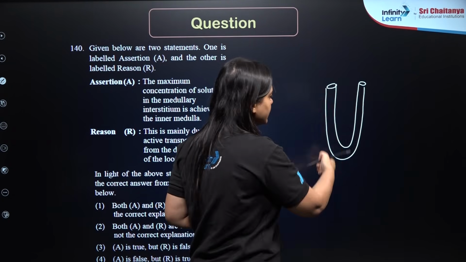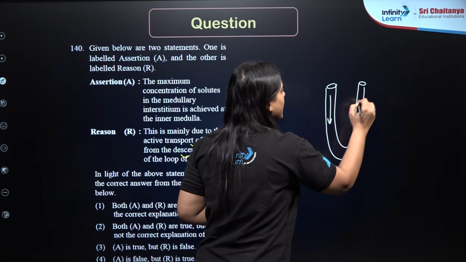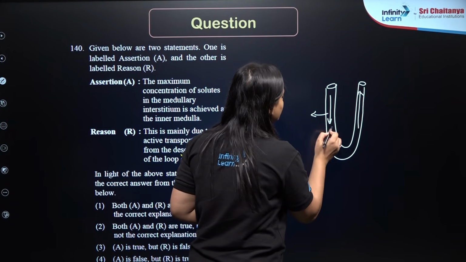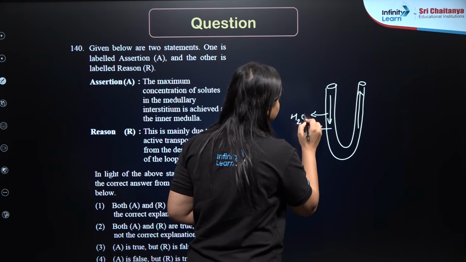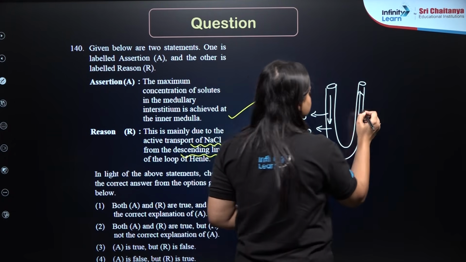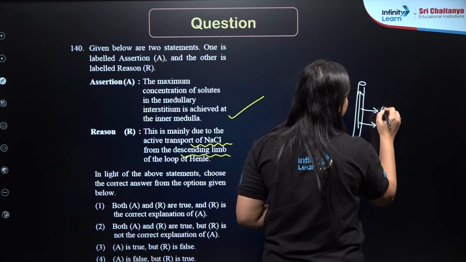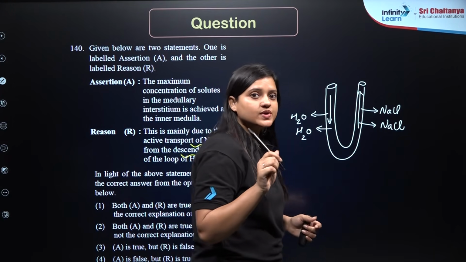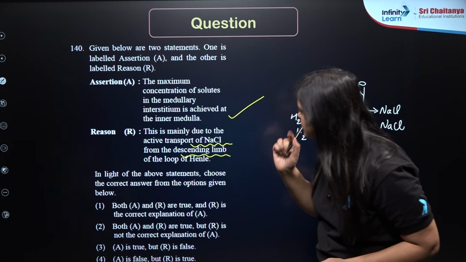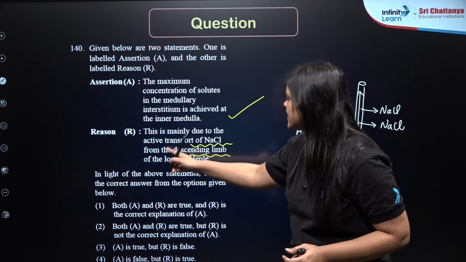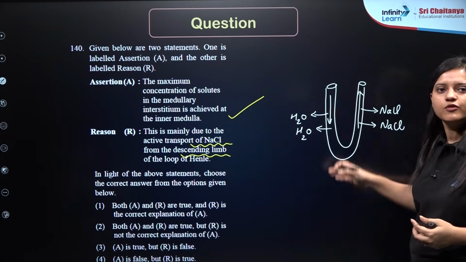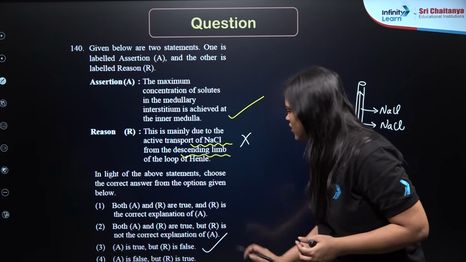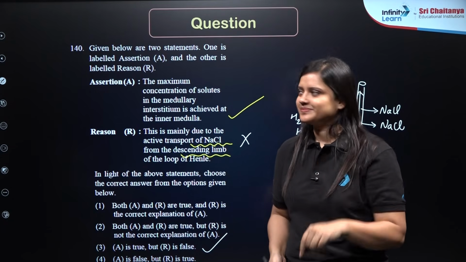Now this is the descending limb of loop of Henle and this is the ascending limb of loop of Henle. Now this is permeable to water and this is permeable to solutes, right? Now let's see what is given in the reason. They are writing that mainly due to the active transport of NaCl from the descending limb of loop of Henle. So this is wrong, right? So assertion is true, reason is false, answer should be 3.